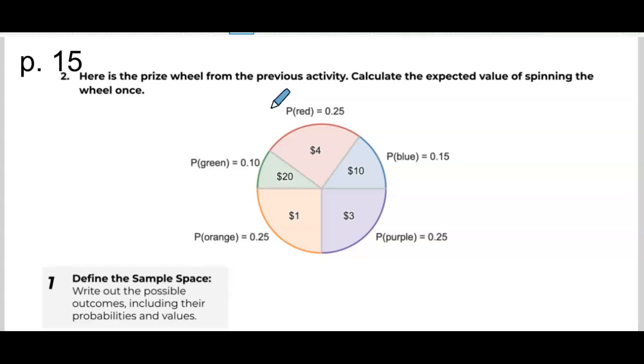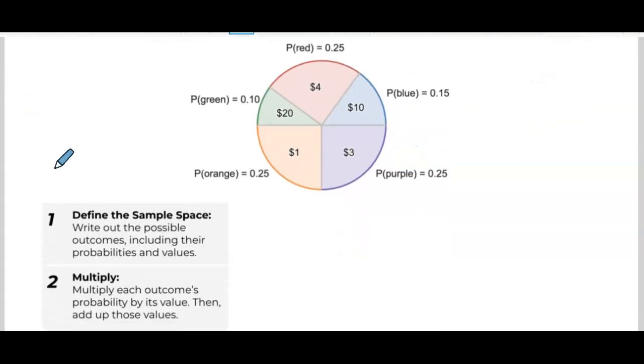Prize wheel from the previous activity. Actually, you haven't done that activity yet. The Desmos prize wheel, that's coming toward the end of the period today. But this is the breakdown of it. So you can see they are not equal sections like the die roll was. So this is more relevant when we're calculating expected value in scenarios where the outcomes are not equally likely to happen. So remember, we're going to multiply the probability times the event.